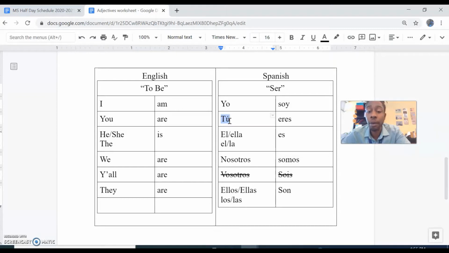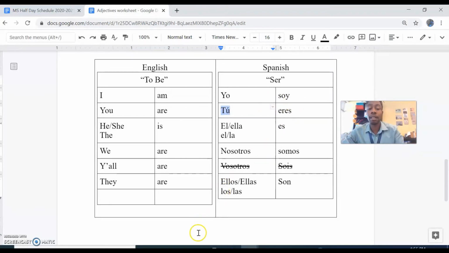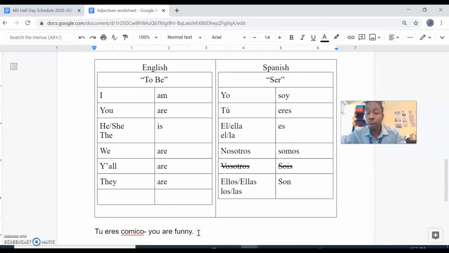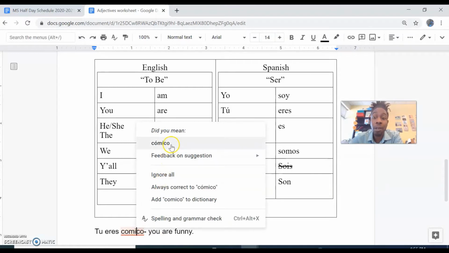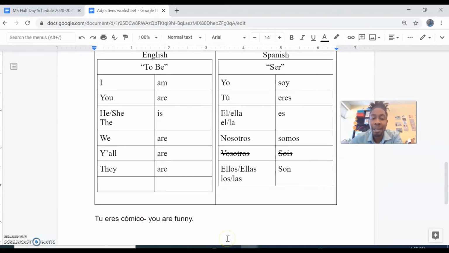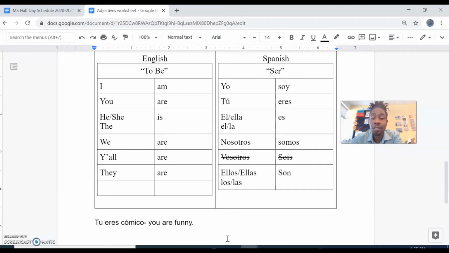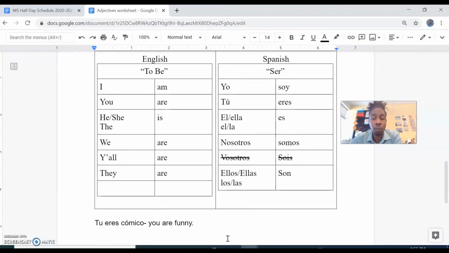And this works great. We take this word tú and we match it with eres, and we're able to say things like tú eres cómico. This means you are funny. But what if the person that you think is funny is the president or a congressman or the principal of your school or that very mean, very strict teacher that we may have? So what we want to do is figure out how we are respectful in class and in other situations where we've got to be a little more formal.